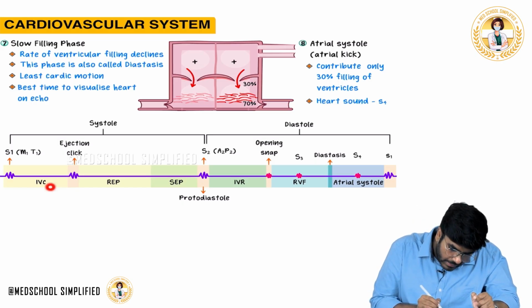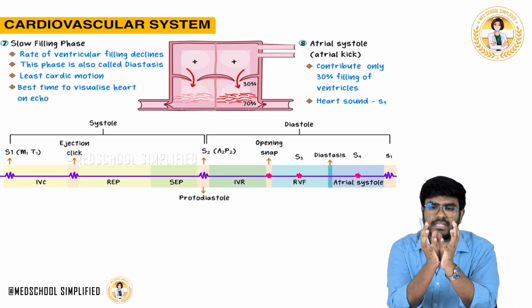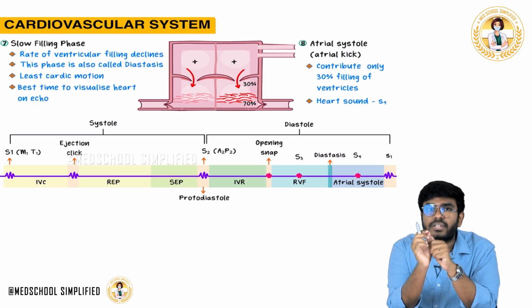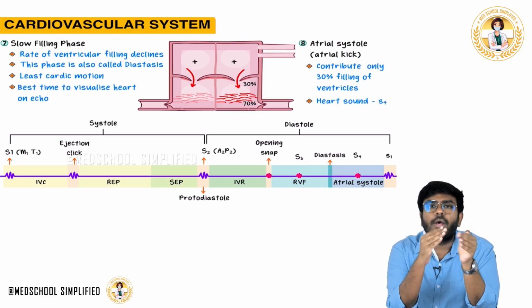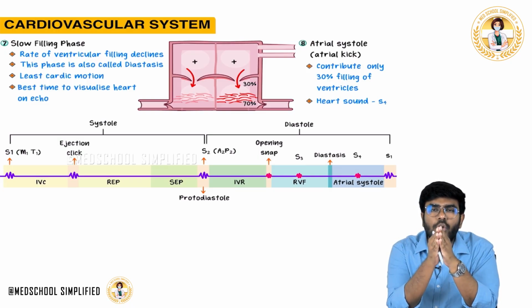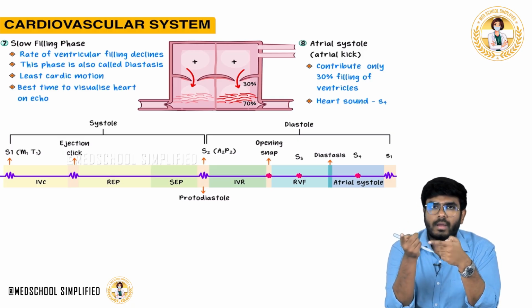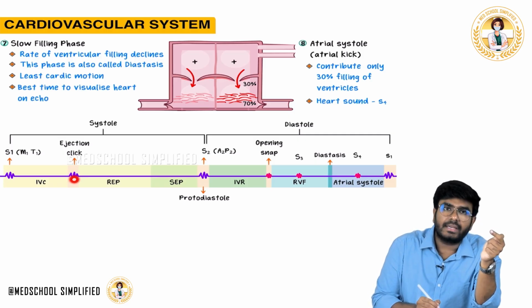Okay. Now at the end of isovolumetric contraction, the ventricle is contracting. Now isovolumetric contraction ends with what? The ventricle is generating a pressure of 81 mmHg. Immediately which valves open? Aortic valve opens, pulmonic valve opens. When these valves are opened, blood is ejecting into the aorta. So this ejection will cause a heart sound called ejection click.